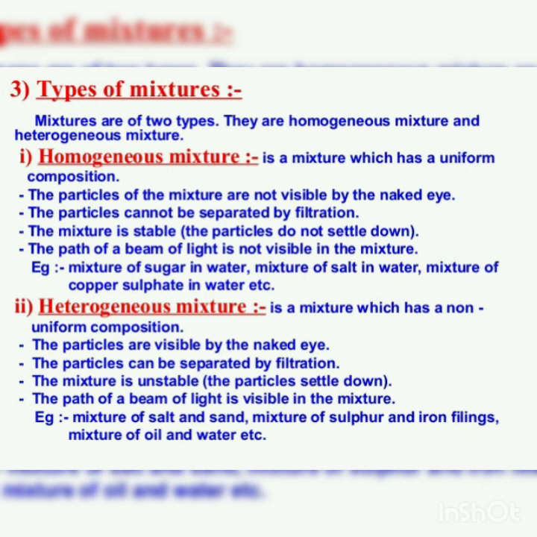Types of mixtures. There are two types of mixtures. Number one is homogeneous mixture and second one is heterogeneous mixture. A mixture is said to be homogeneous if the different constituents or substances present in it are uniformly mixed without any clear boundary of separation. And a mixture is said to be heterogeneous if it does not have a uniform composition and also has visible boundaries of separation between the constituents.